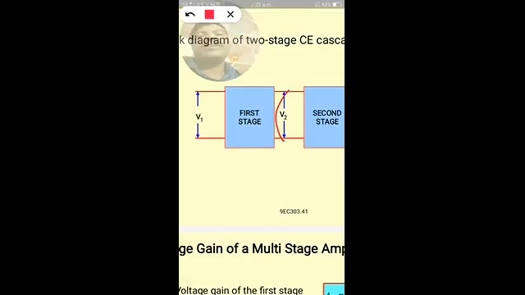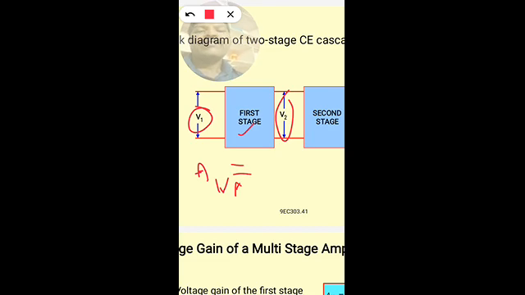So V2 is the output voltage of the first stage and V1 is the input voltage. So we have the expression for the voltage gain of the amplifier. Gain is represented with capital A, and since it is the voltage gain, it is AV, and since it is the first stage, we have one more letter, 1. AV1 is the voltage gain of the first stage, the ratio of output voltage of the first stage, V2, to the input voltage of the first stage, V1.